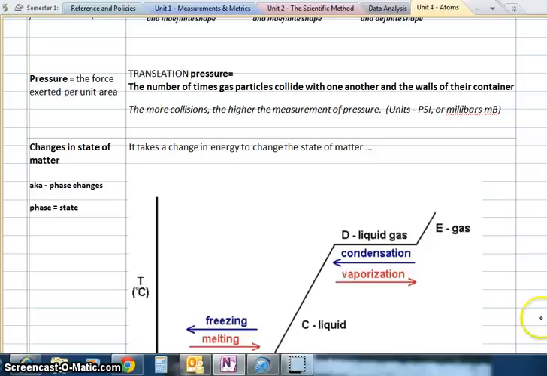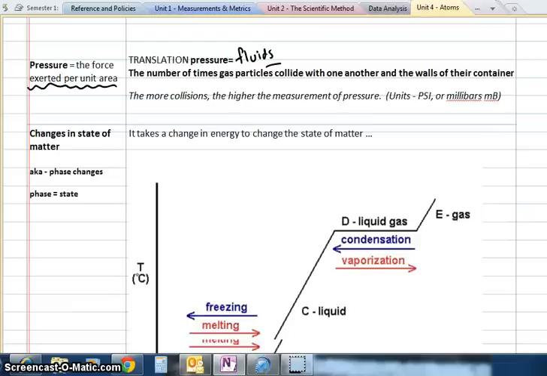All right, pressure is a measurement we use with fluids only. The translation of the measurement of pressure is the number of times gas particles collide with one another. So the number of times gas particles bounce into one another or bounce off the walls of their container, we call that pressure. The fancy definition of pressure is force exerted per unit area. That will make a lot more sense when we get into forces. What you just need to know is gases can push into each other more often or less often depending on their temperature and their pressure and their volume.